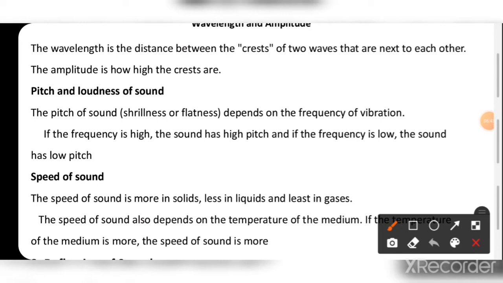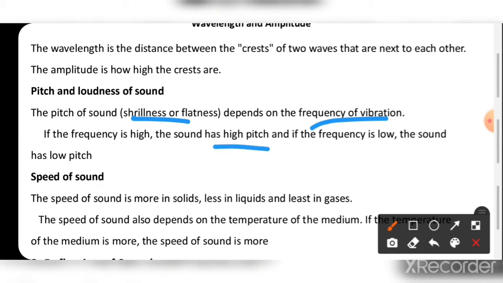The amplitude is the height of the crest and trough. Now, pitch and loudness of the sound we have to see here. The pitch of the sound, its shrillness and flatness, depends on the frequency of the vibration. What does it depend on? The frequency of the vibration. If the frequency is high, then the sound has high pitch.